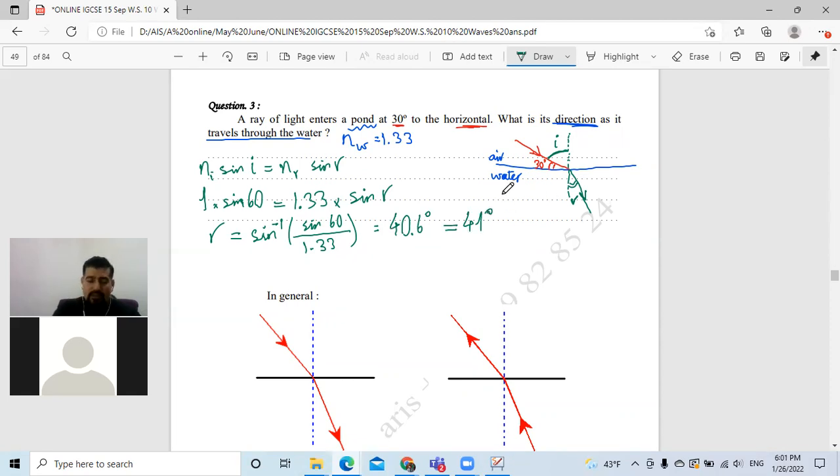So again, in this question, the trick was that they give us the angle which is 30, which is not the angle of incidence. It's the angle with the surface. So I have to find the angle of incidence. Then I have to imagine, so that's why I sketch here to find this. Okay. Yes, Laith, go on.